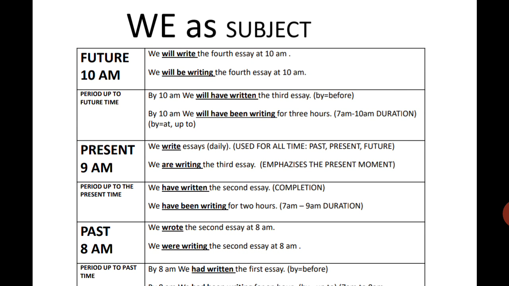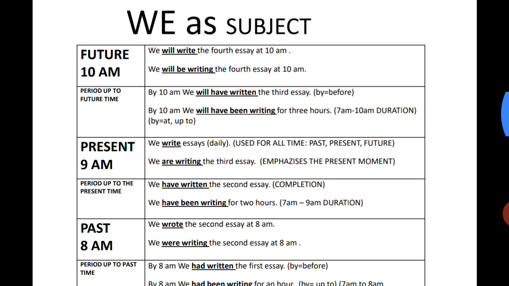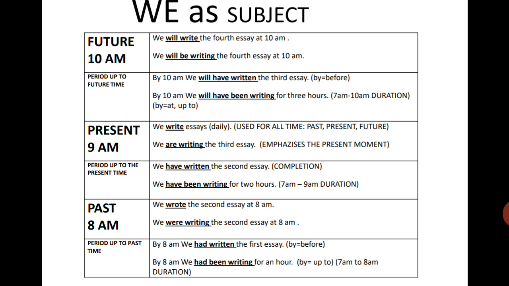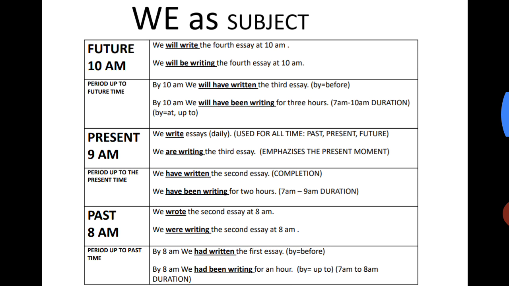We are going to see all the subjects we, you, they, he, she and it. Your main focus should be on the verb structure. How the verb changes, whether there is a change or not when we change the subject. If you have learned this, everything will become easy then.